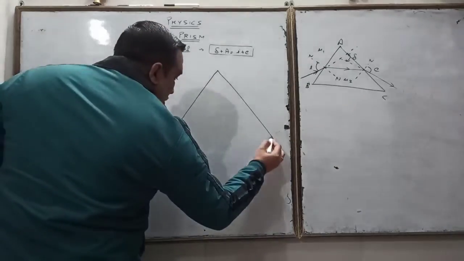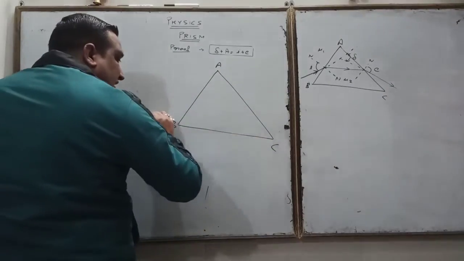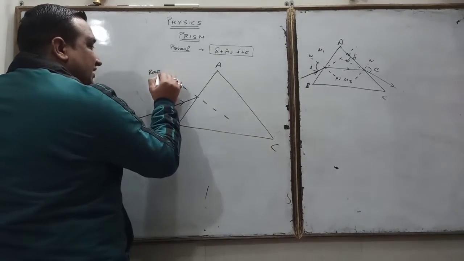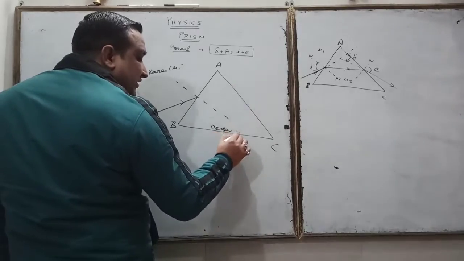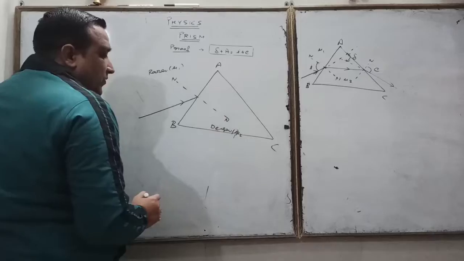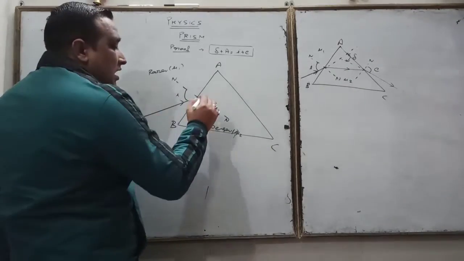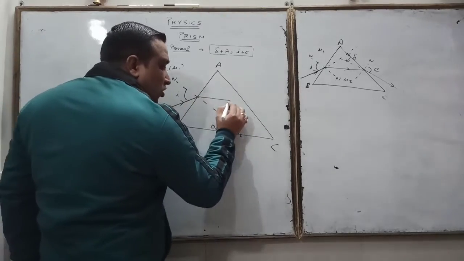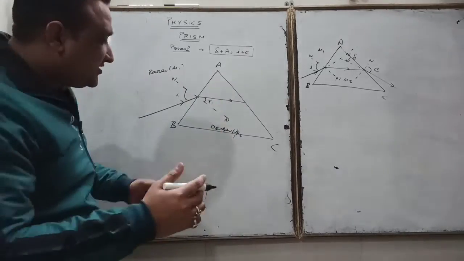So in this topic, we are discussing that ABC is a prism, here is the incident ray, here is the normal, here is the rarer medium of refractive index mu1, it is the denser medium of refractive index mu2, and this is the normal. Light forms an angle of incidence at the incident face AB. After incidence, the refraction comes. This light ray bends towards the normal, parallel to the base. Here it forms an angle R1, the refraction angle.